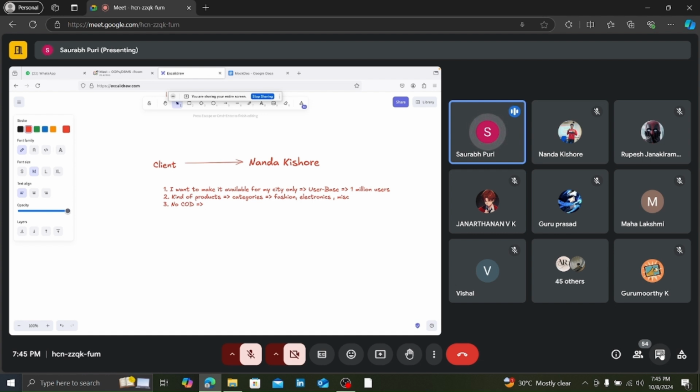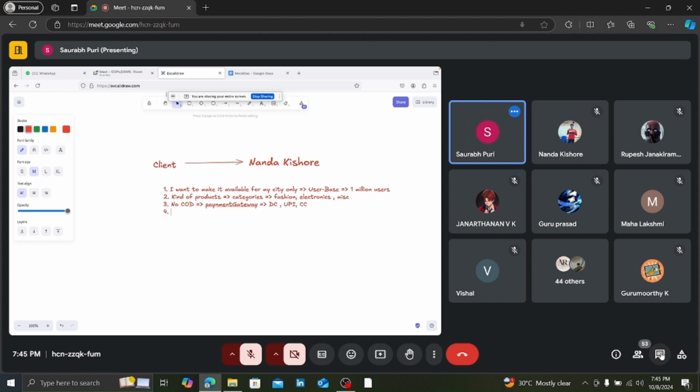So Nandakishore says okay, I will implement a payment gateway, where I will have debit card, UPI, or credit card. Okay, I have this functionality that you can only pay using these three methods. No COD is available, right?